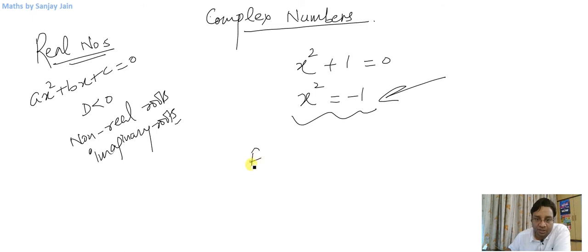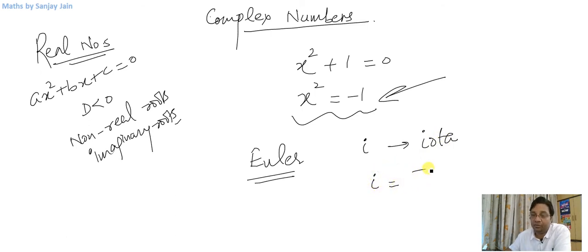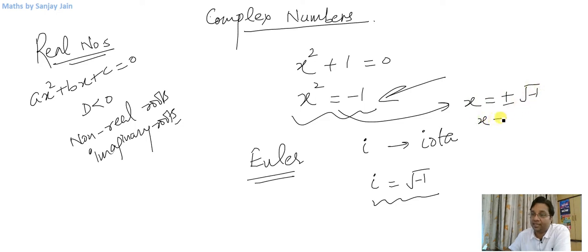Now Euler introduced this symbol iota, right? This stands for iota. Now this i is equal to square root of minus 1, right? So if I introduce this iota as square root of minus 1 and try to solve this, x will be equal to plus minus root of minus 1. So I can say x will be equal to plus minus iota, right? So I found the solution of such an equation in imaginary numbers.